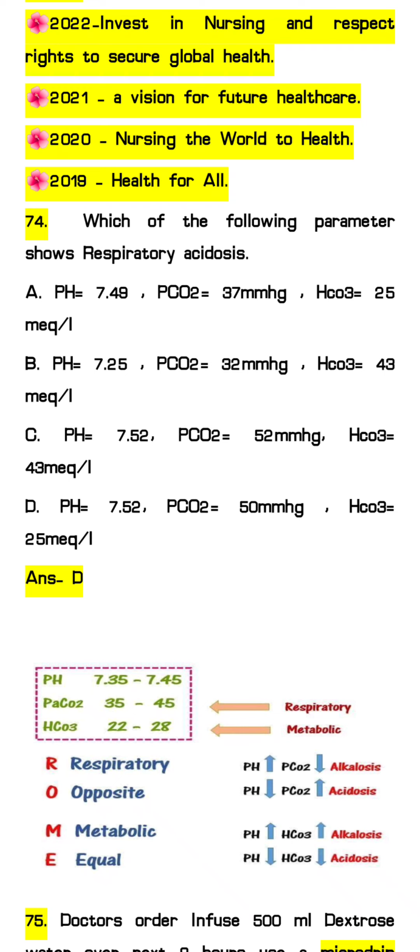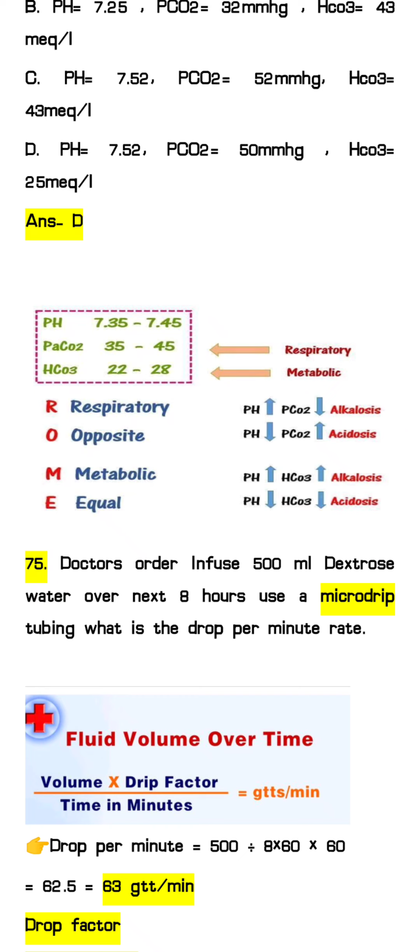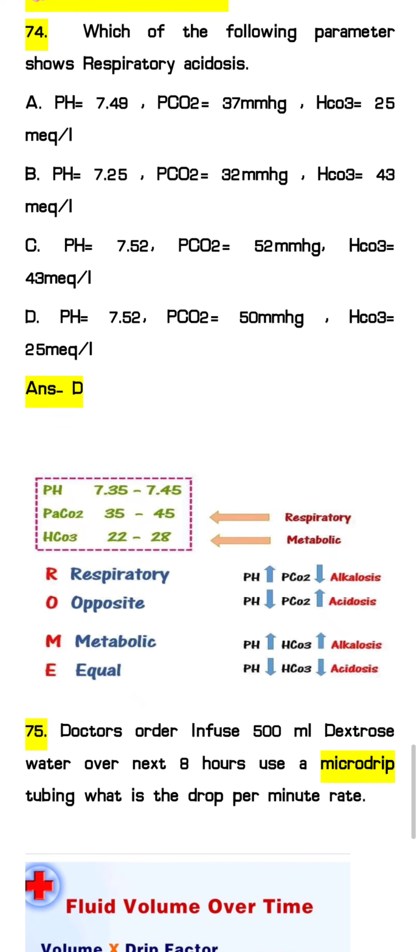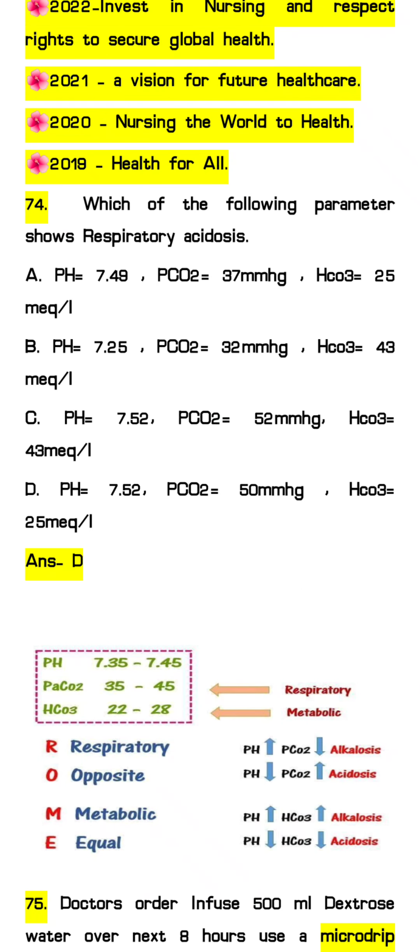In option B we can see that pH is less than 7.35, and both conditions are showing the acidosis case. Next we will see the PCO2. As we know, this is respiratory acidosis. In respiratory acidosis, pH will be low and PCO2 will be high. Here in option B, pH is 7.25, that is low, and PCO2 is showing 32 mm of Hg. So 32 is considered as low.